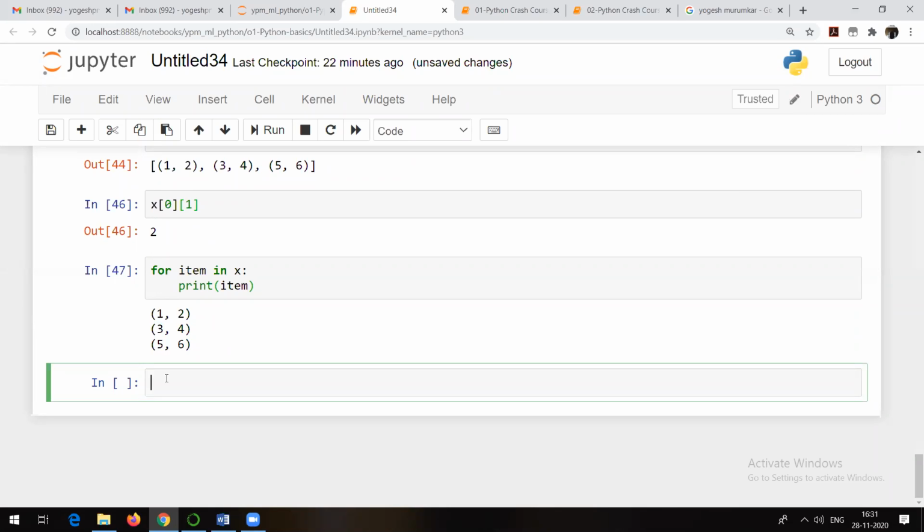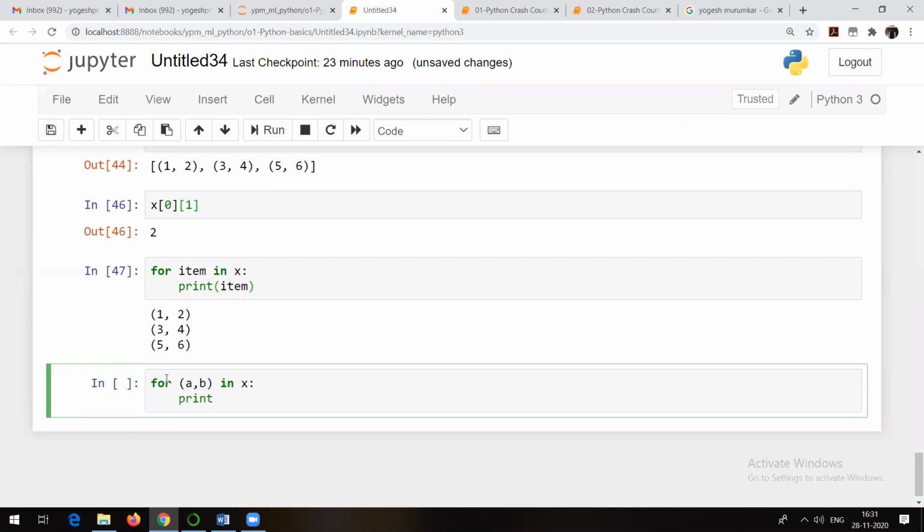So what I can do is I can write the same thing. I can write it down like this: for a comma b, this is also possible. This is called tuple unpacking. So for a comma b in X, okay, I will use.